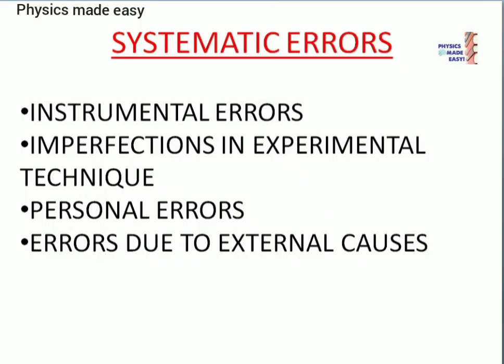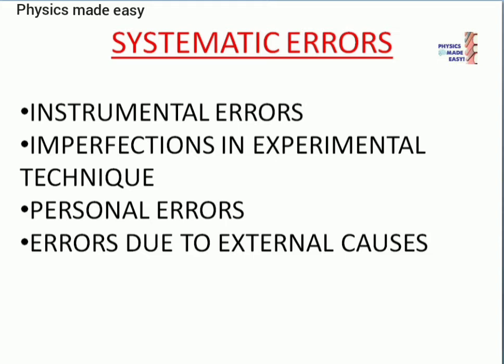precise. Types of errors. First, we need to discuss systematic errors. The errors which tend to occur in one direction, either positive or negative, are called systematic errors. Different types are there: instrumental errors, imperfections in experimental technique, personal errors, errors due to external causes. Instrumental errors. These errors occur due to the inbuilt defect of the measuring instrument.